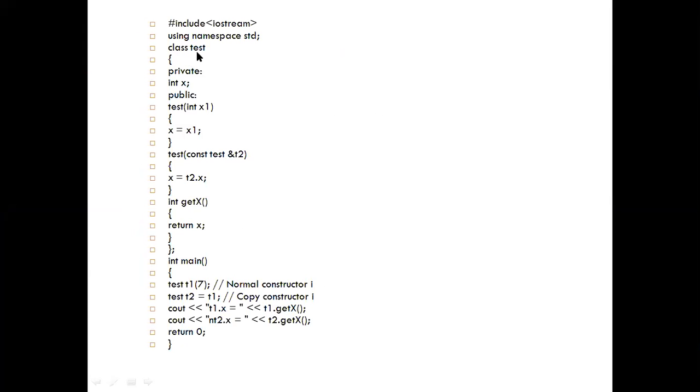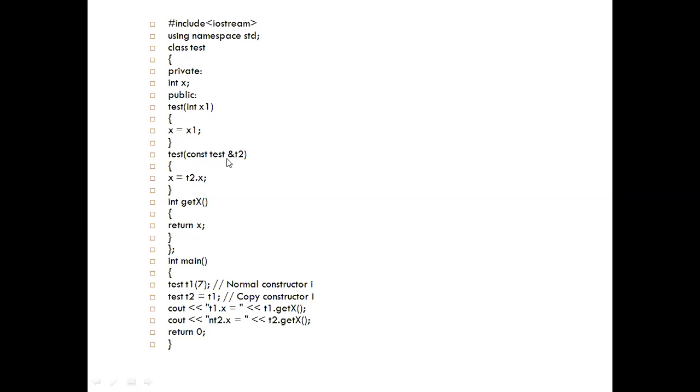So I used here class Test. This is a parameterized constructor with one parameter, and I assign the value of x1, that is a local variable, to class variable x. Then this is our copy constructor. The function name is the same as that of the class name, that is Test, with one argument.